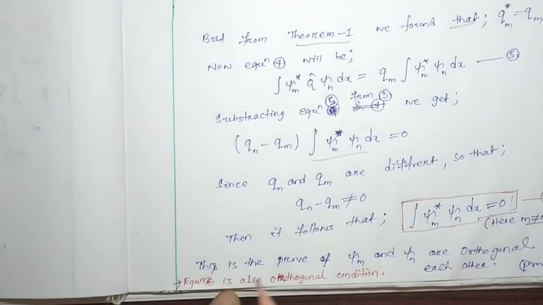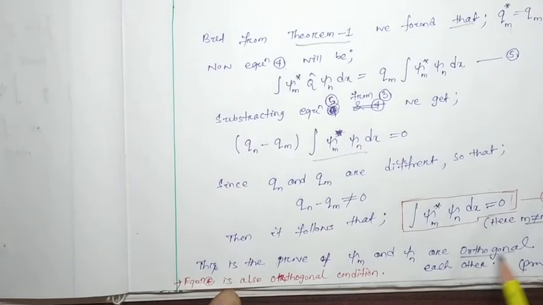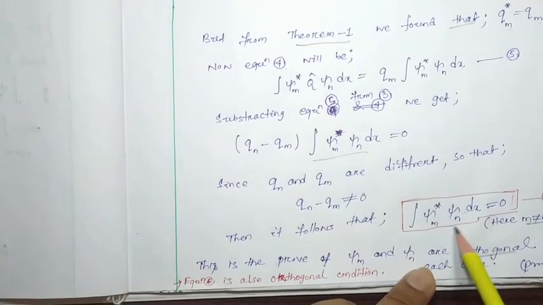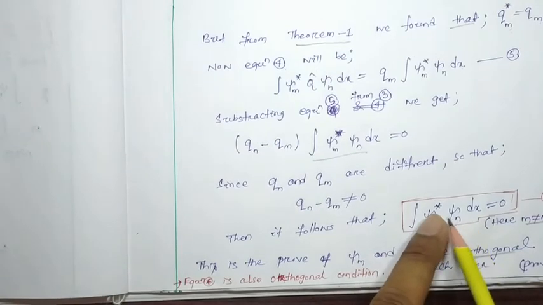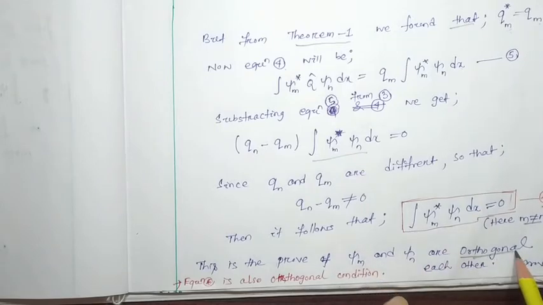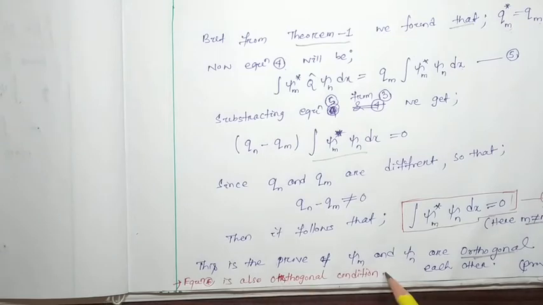So this is the proof that psi m and psi n are orthogonal. You can consider this one vector and that another vector, and their product is equal to 0, which means they are orthogonal to each other. This equation number 6 is also called the orthogonal condition.